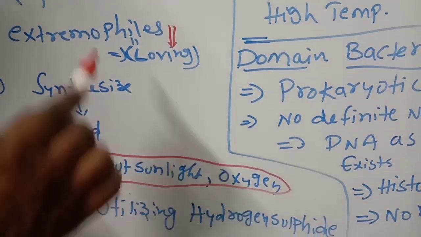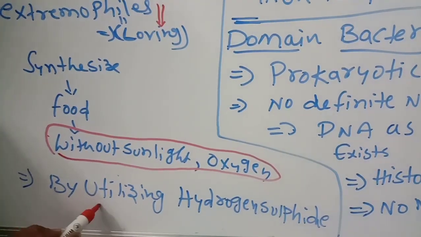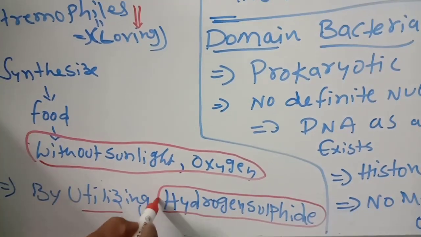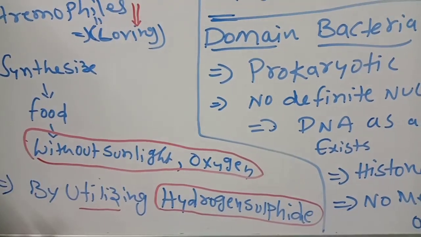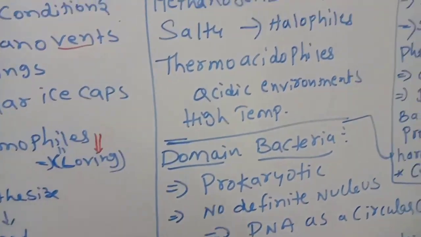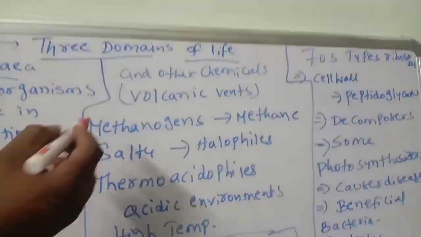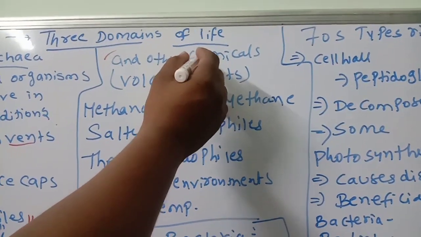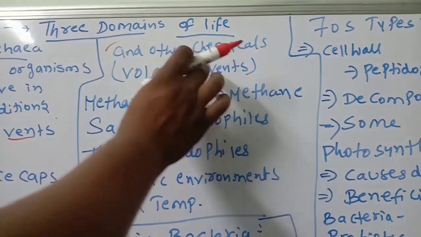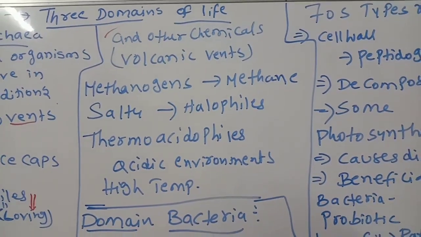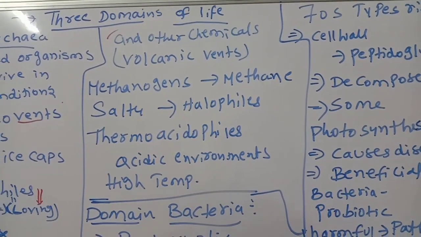But what do they require then? By utilizing hydrogen sulfide, very important point. They don't want any sunlight and oxygen, but they depend on hydrogen sulfide for food. And not only hydrogen sulfide, but other chemicals. What are the other chemicals? Like sulfur, nitrogen, phosphorus, like that. Other chemicals, they will depend on and they will produce the food.